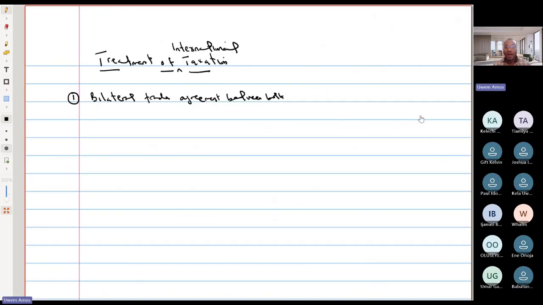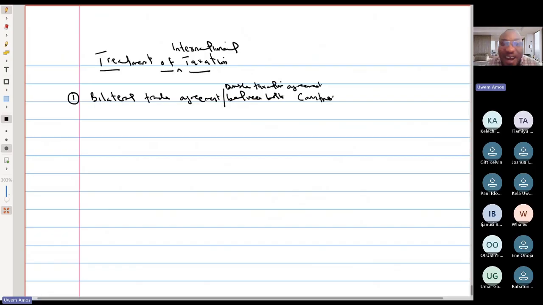One is that there is a bilateral trade agreement, or what is called a double taxation agreement between both countries. So you need to know how to treat tax where there is a bilateral trade agreement between both countries. And the second is that there is no bilateral trade agreement. So it's either there is or there is none.